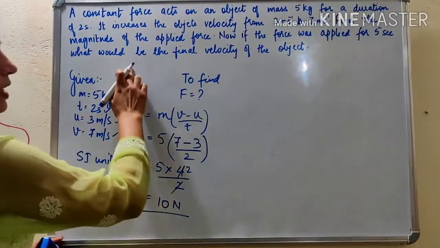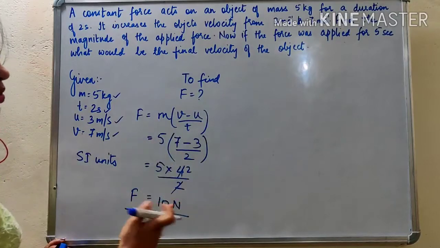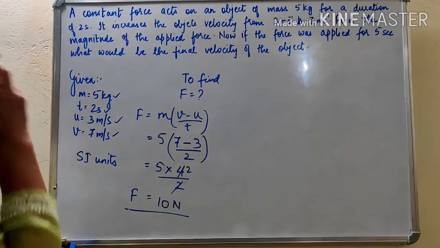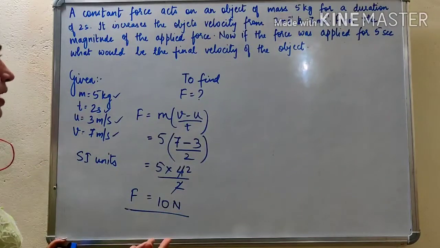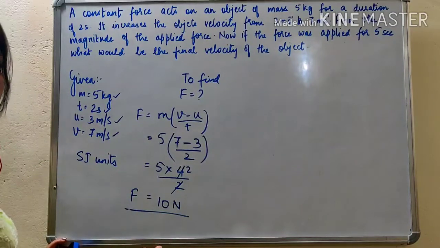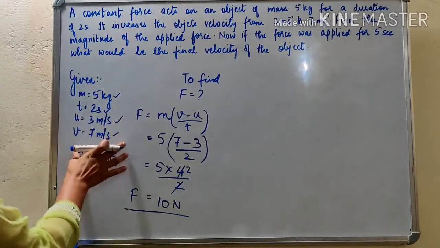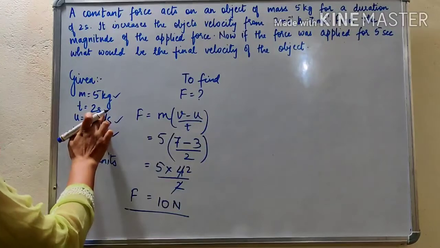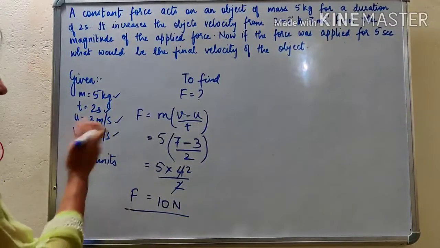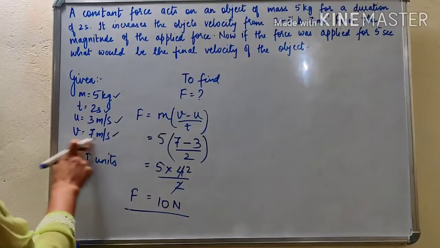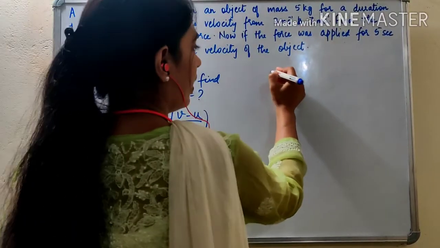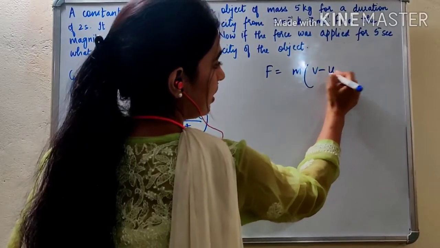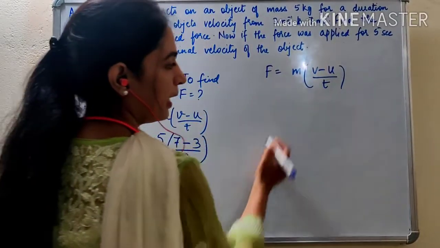The second part says, now if the force was applied for 5 seconds, for example, you change the time to 5 seconds, what would be the final velocity of the object? So all the other things remaining same, now we just have time changed to 5 seconds, okay? And we have to find the final velocity. This is not given. So force is equal to mass into final velocity minus initial velocity upon time.